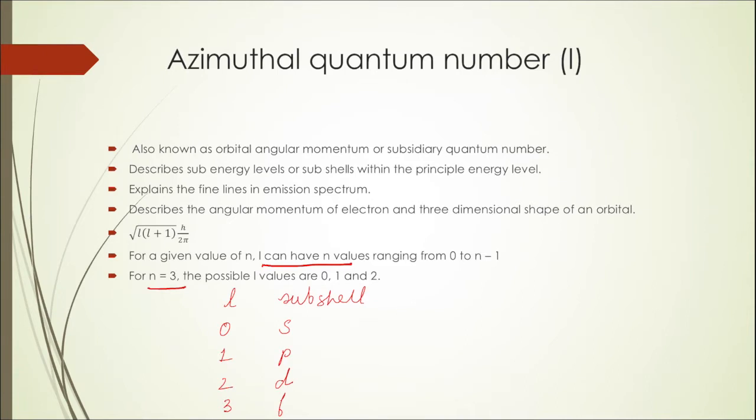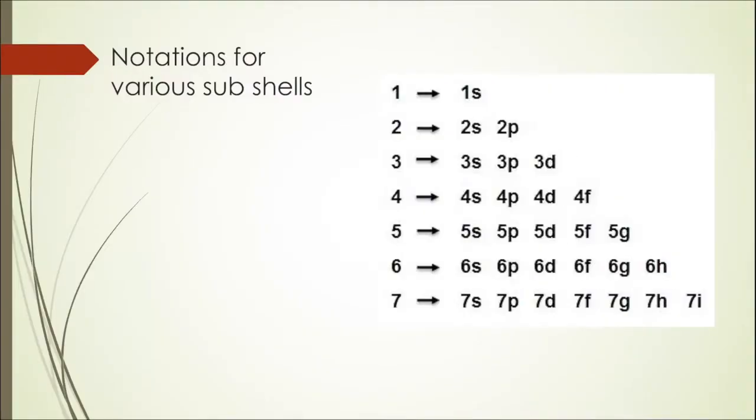Now what are these 3 subshells? If the value of L is 0, it means S subshell. If the value of L is 1, it means P subshell. And if the value of L is 2, it means D subshell. So the 3 subshells that are present in the principal shell 3, that is n is equal to 3, are S, P and D. The next thing that you should now know is how you are going to denote these subshells belonging to various principal shells. So let us understand something about the notation of subshells.